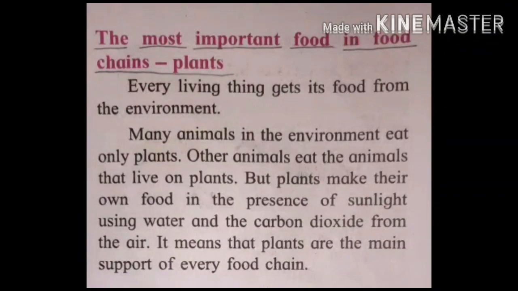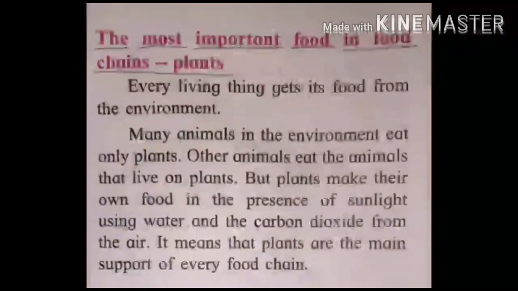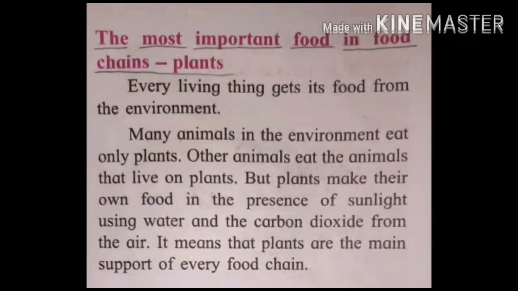Other animals eat the animals that live on plants. But plants make their own food in the presence of sunlight, using water and the carbon dioxide from the air. It means that plants are the main support of every food chain.